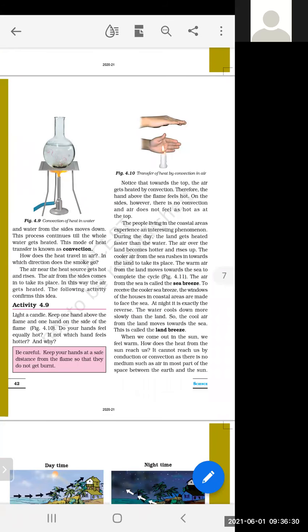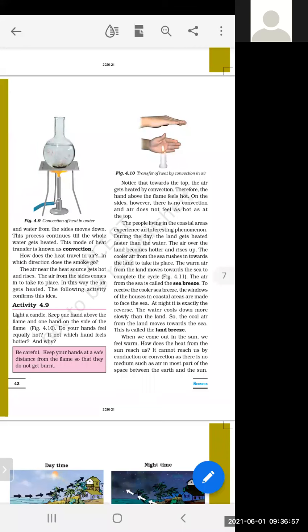Then we discussed convection, the mode of heat transfer in liquids and gases. And the third type is radiation. So we can transfer heat by these three methods: conduction, convection, and radiation.